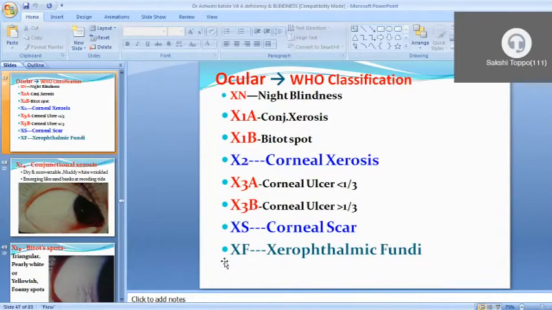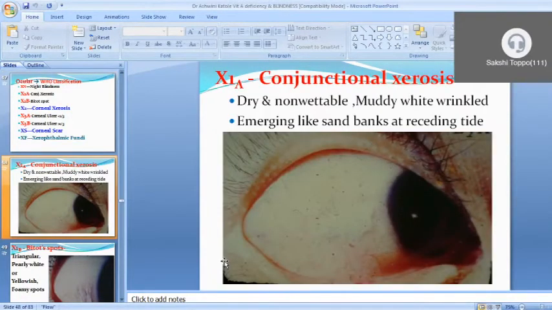Then the WHO classification for blindness, in which X2 is corneal xerosis and XS is corneal scar. This is a picture of conjunctival xerosis, the white crumpled conjunctiva, dry and non-wettable, a muddy white wrinkled kind of appearance, with foamy material like sand at the site. This is the main appearance and we can explain it in this way.